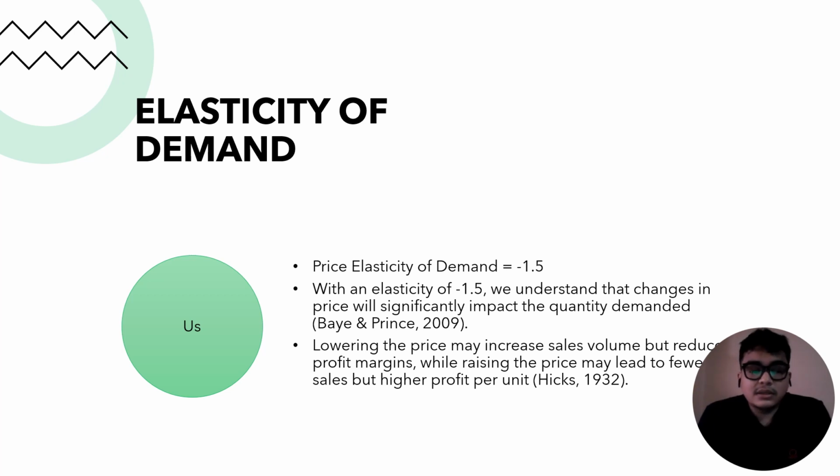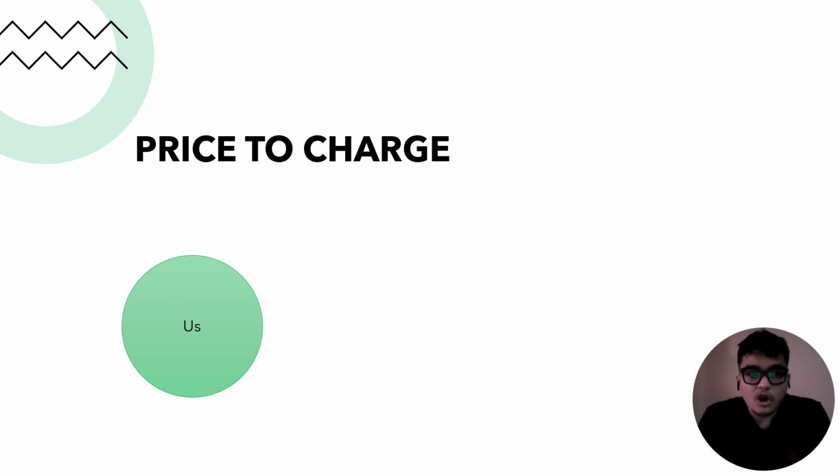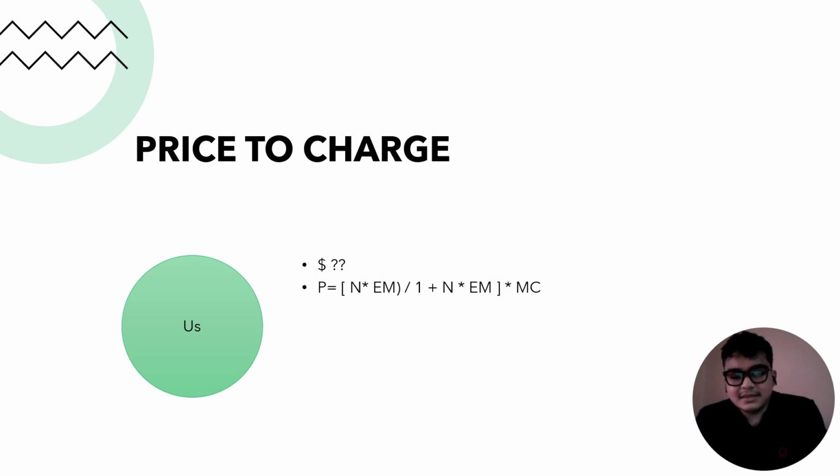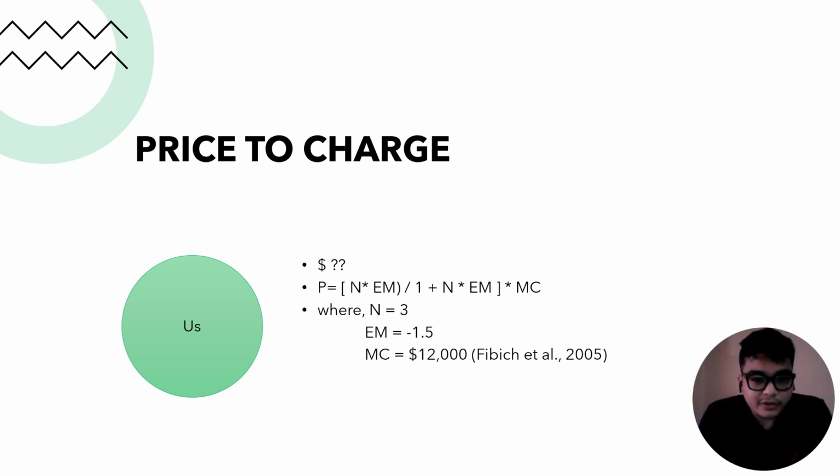So let's go to the main question, which is how much price do we charge? Since this is a cornered oligopoly, we'll be looking at the formula used to calculate the maximum profit price. In this formula, n equals the number of firms in the market competition, which is 3, Em equals the elasticity, which is negative 1.5, and MC is marginal cost, which is $12,000.